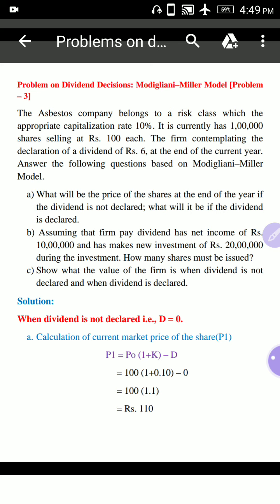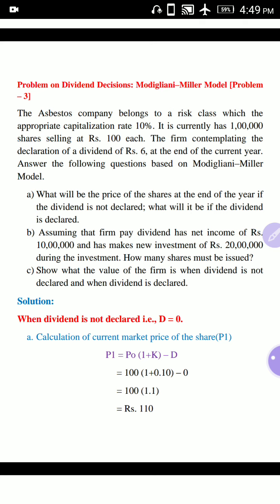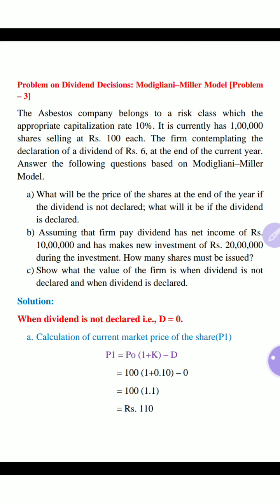And point C, show what the value of the firm is when dividend is not declared and when dividend is declared. See here cost of capital is 10%, that is K.